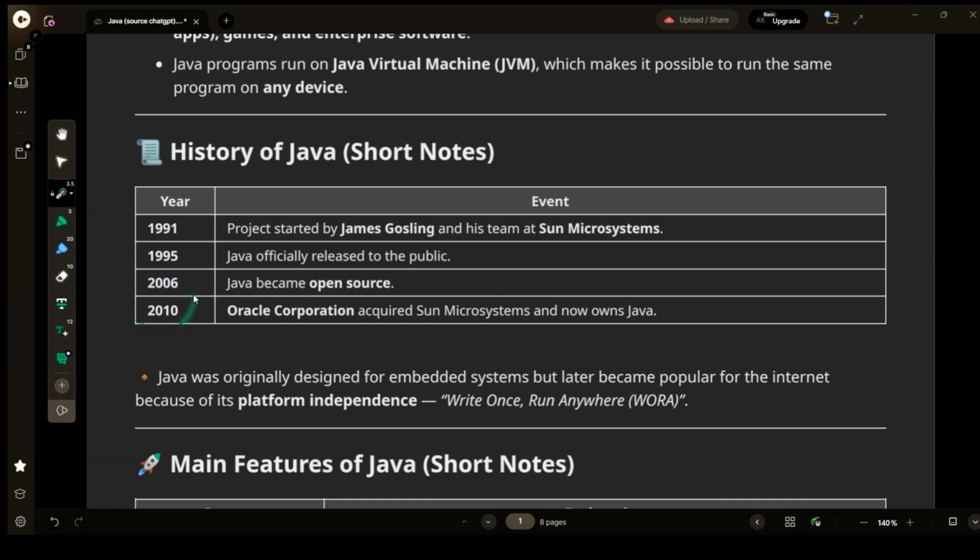In the year 2010, Oracle Corporation acquired Sun Microsystems and now owns Java. As we all know, Sun Microsystems is the place where James Gosling invented the Java programming language with his team, and it was acquired by Oracle Corporation. Means Java now goes under Oracle Corporation.